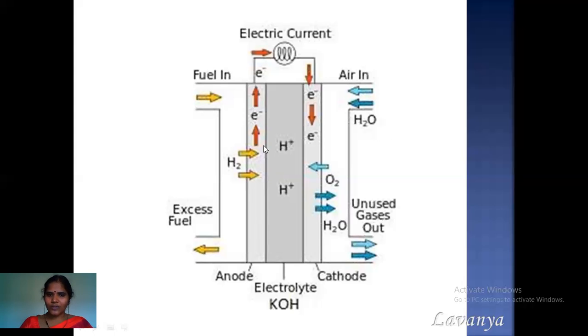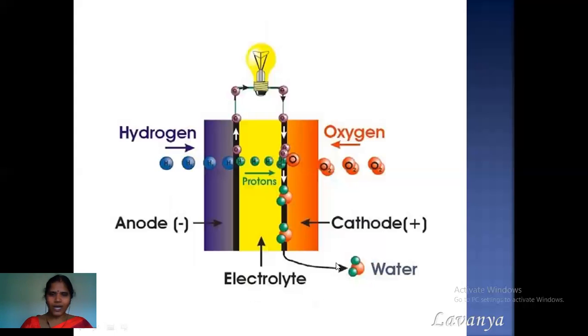This hydrogen will get oxidized in the presence of the porous platinum electrode, and the electrons are released. The electrons move to the cathode through the external circuit, and oxygen will accept the electrons and undergo reduction in the presence of the aqueous electrolyte. So we will get water as a product, and that water can be collected through a separate outlet at the cathode. The same representation I have just shown in a different way.